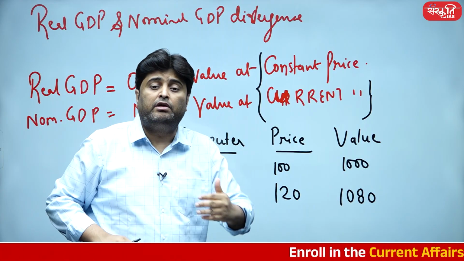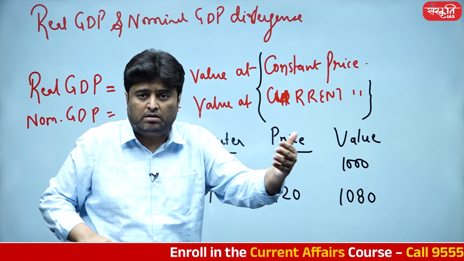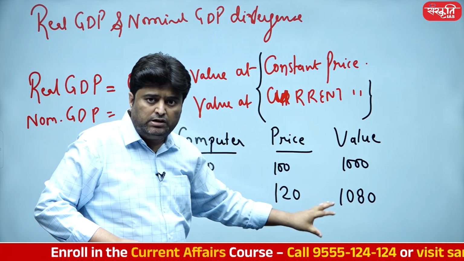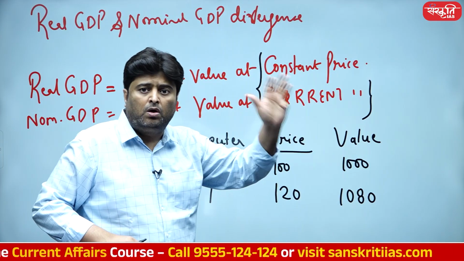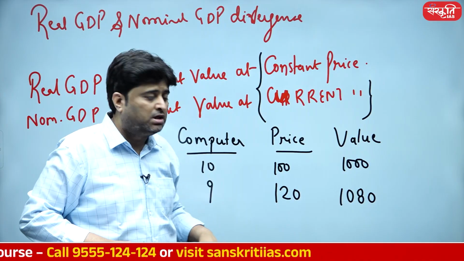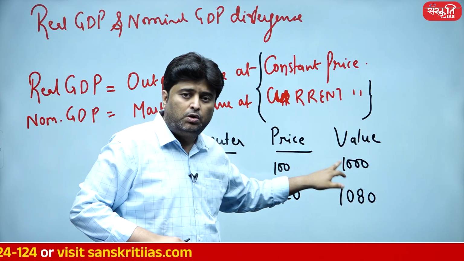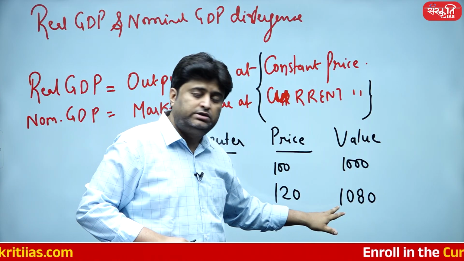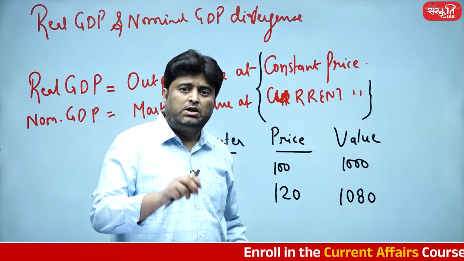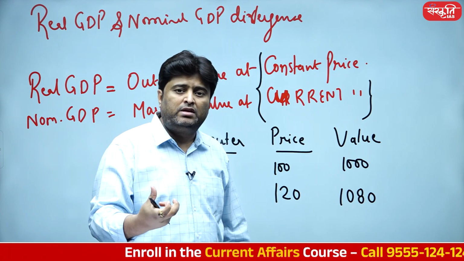Now comes the second question. What is nominal GDP growth? The nominal GDP is 1080. What is nominal GDP growth? Growth should be compared with the previous years. So in previous years, we sold the product for 1000. This year, we are selling it for 1080. It's a total 80 rupees increase over the 1000 rupees.